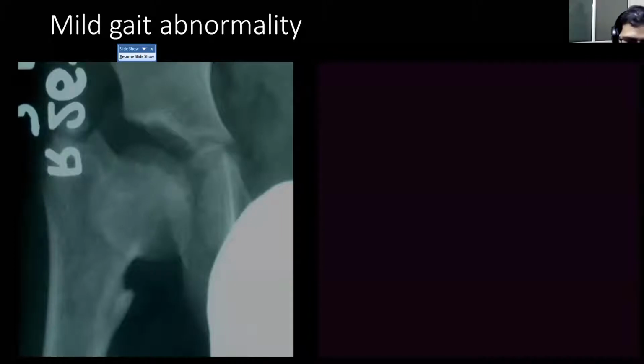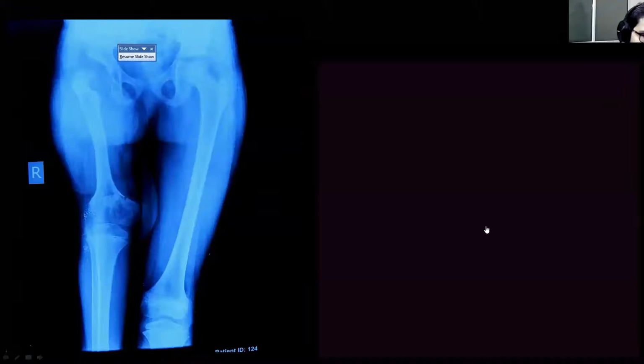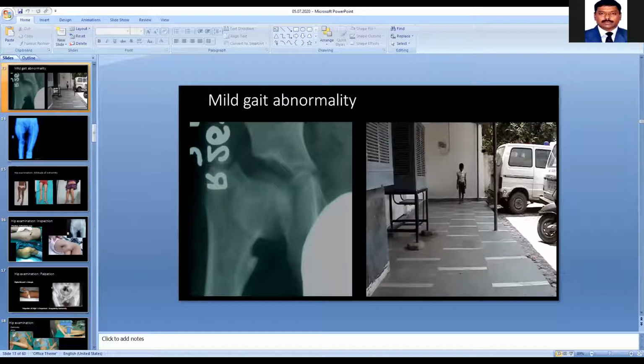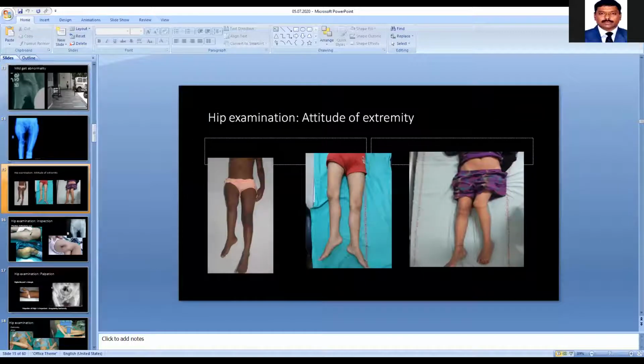So sometimes you might have just a mild gait abnormality, and sometimes, just let me check the slide again. There is some problem. The slide is changed. The gait video is not running. I don't know what the problem is. I will show it to you again.